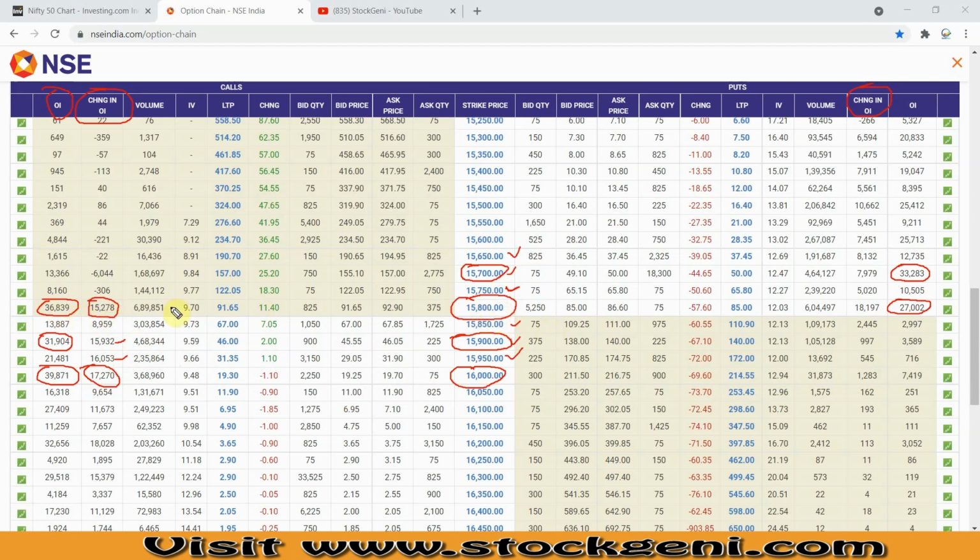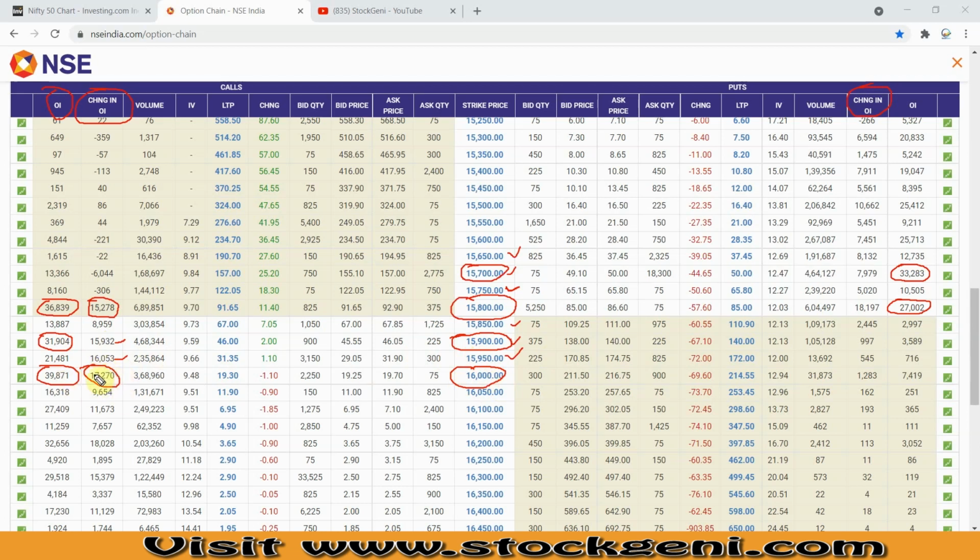If it breaks, then the next level, as the trader can see, is 15,900. So 15,900 can be achievable, as per the trader mindset we can see here. And then after 15,900 breaks, we see the 16,000 strike price.